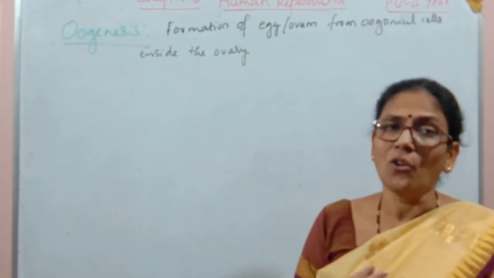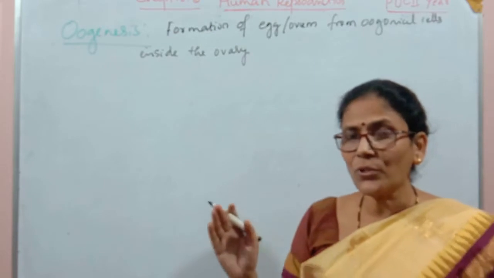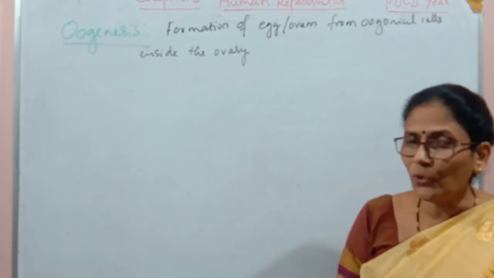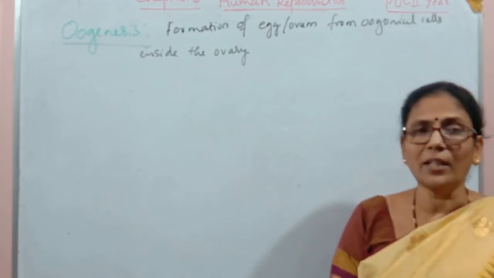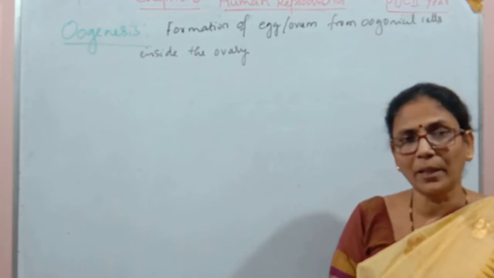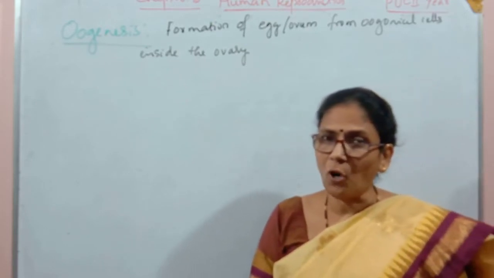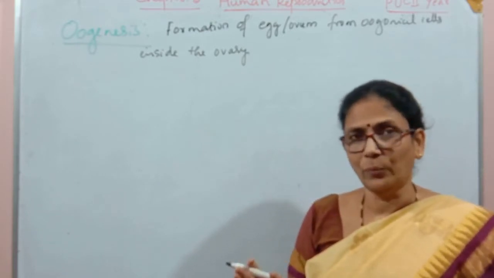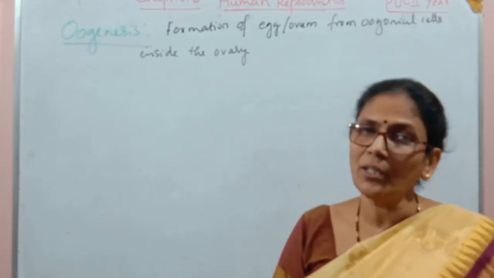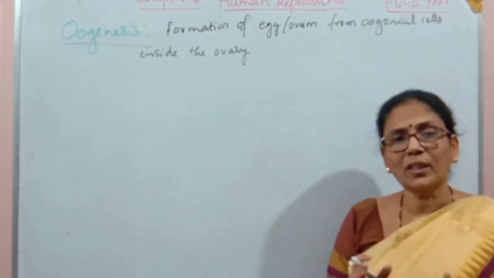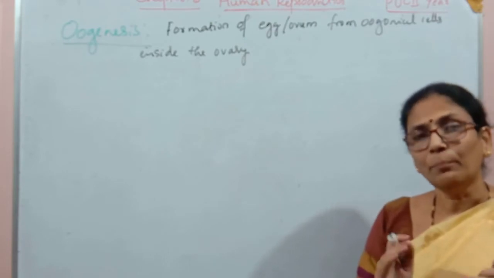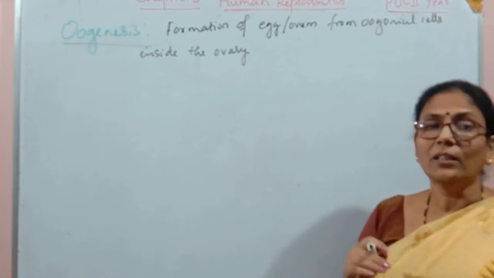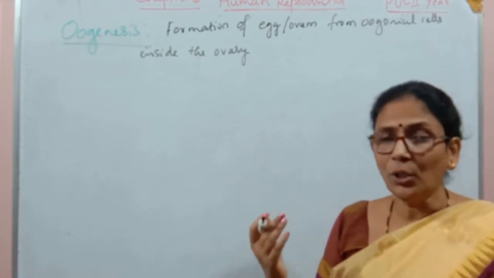Spermatogenesis starts at puberty and continues throughout the life of the male individual. But oogenesis is not like that. It starts in the embryonal stage of the female baby, and at the time of birth it stops, and again it restarts at puberty with a small gap from birth to puberty. Hence it is called a discontinuous process. So we'll discuss both the parts. First we'll discuss what changes take place before birth, and then we'll discuss the changes or the process which takes place at puberty.